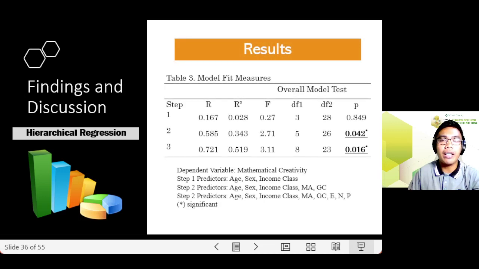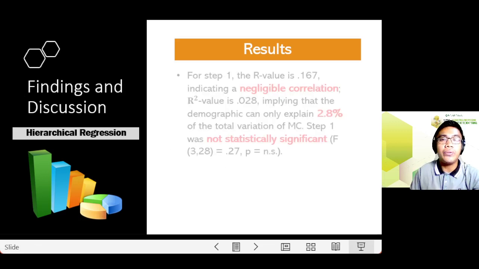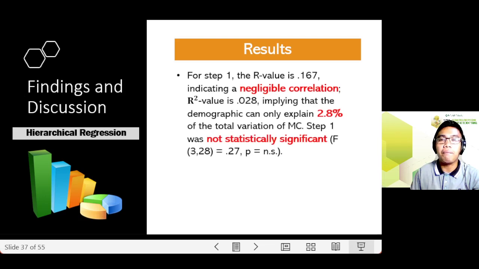And now for the result. I have here 3 steps. For step 1, the predictors were the demographic characteristics. For step 2, I have added MA, mathematical achievement, and general creativity. And for the last step, which is step 3, I have added the 3 components of personality. So as you can see in the table, step 1 was not significant.